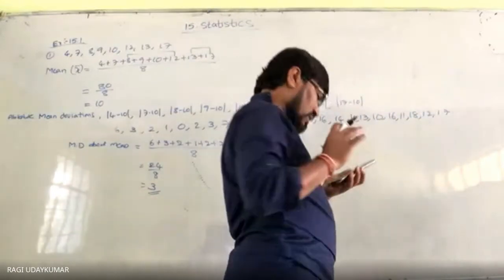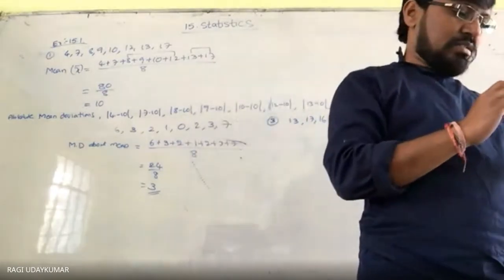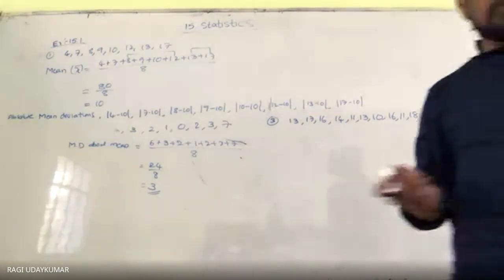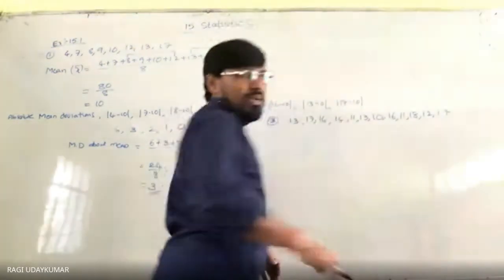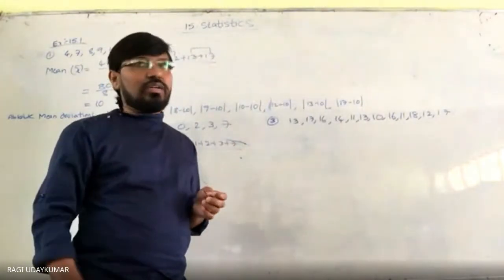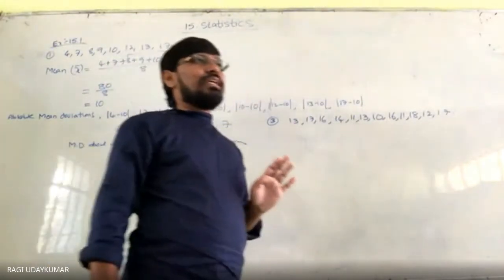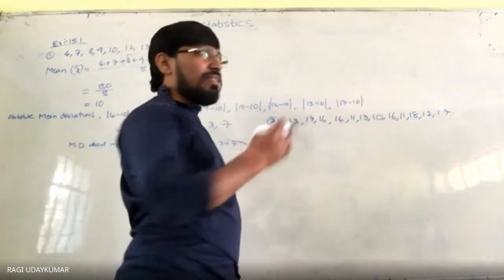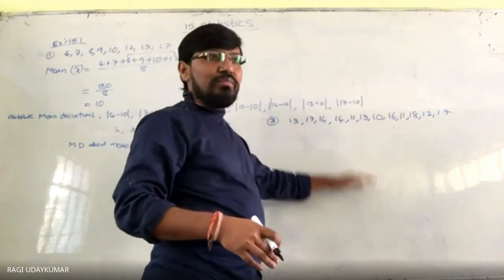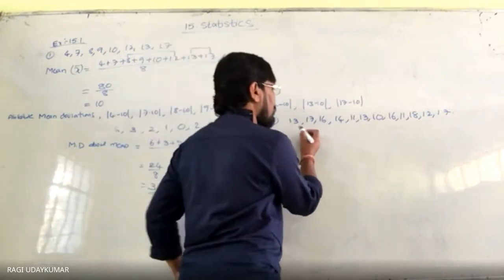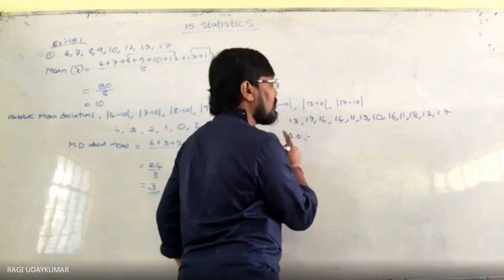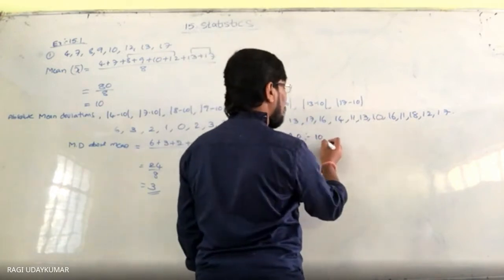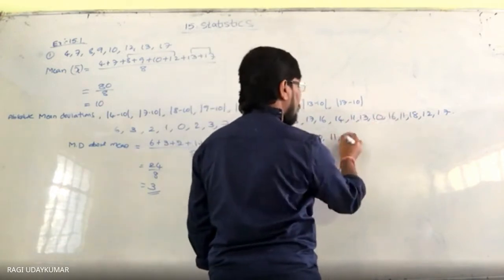Mean deviation about the mean is over; here the mean deviation about the median is asked. So first you have to find the median. How do you find the median in this situation? First you have to arrange the data in ascending or descending order. Ascending order means smallest first. Median means the middle-most value. So how do you arrange it? Write in ascending order. The first smallest number is not 10, nothing is smaller than 10. 10 is there, and 11 is there two times.